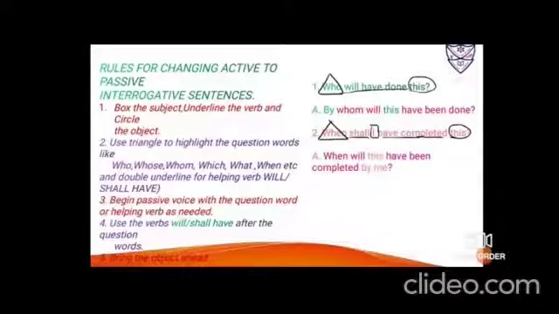Number 2, when shall I complete this? Sorry, when shall I have completed this? So it is WH, so you have to put a triangle. I is the subject, box it. Shall have completed is the verb, so you have to underline it. This is the object, so you have to circle it.